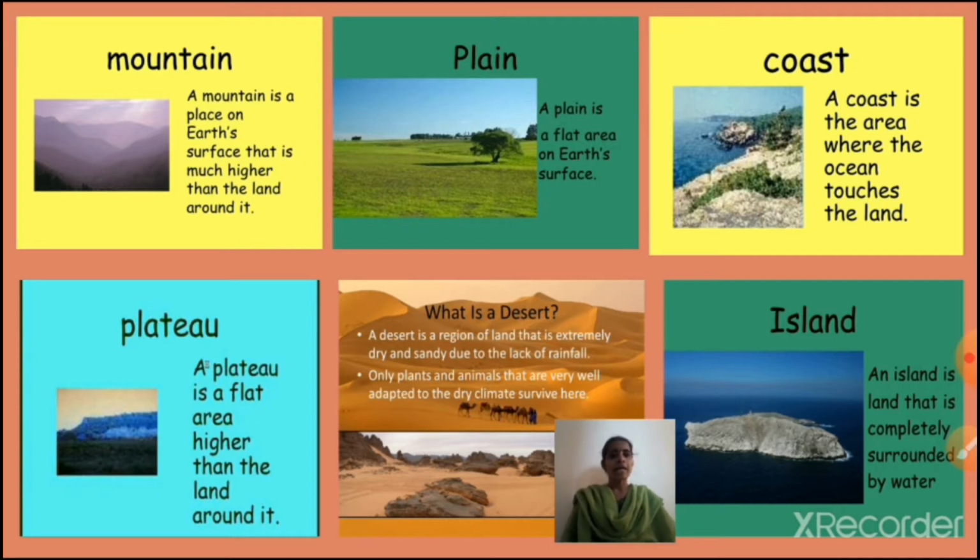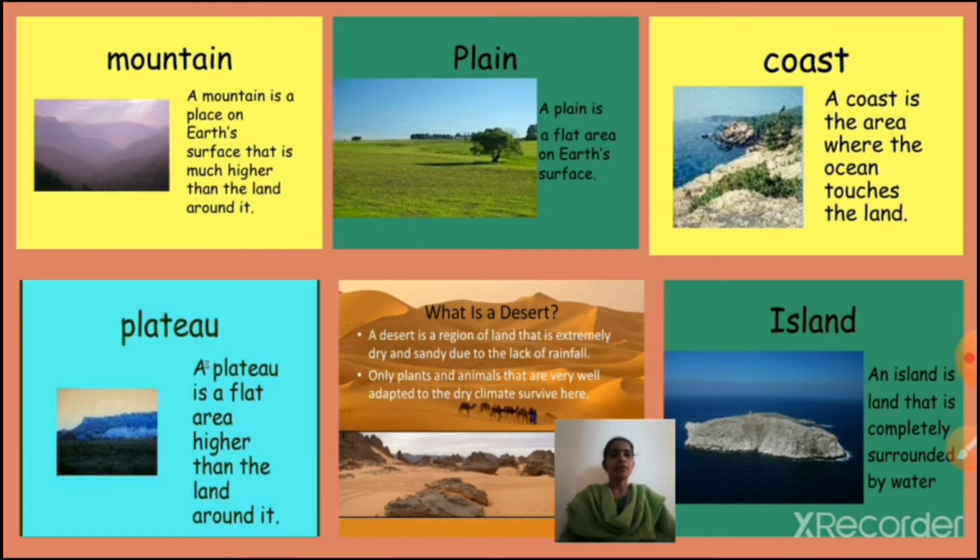Plateau. A plateau is a flat area higher than the land around it. For example, the surface area, and plateau means higher than the land around it. In the first picture, mountain means much higher than the land. Plateau means higher than the land around it.